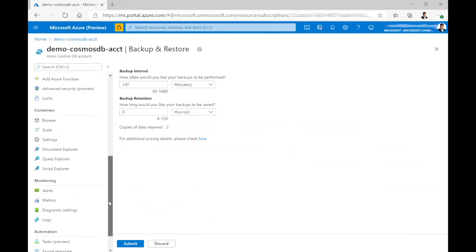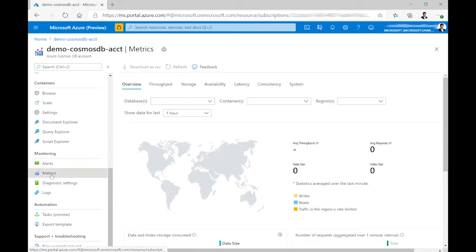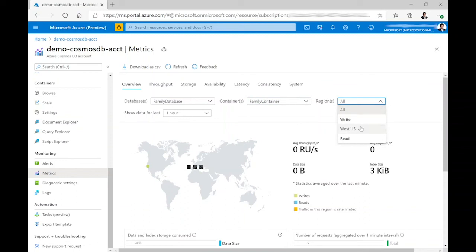And there are certain ways you can monitor your throughput in Cosmos DB. If you go to the metrics section under monitoring, select the databases, select the container, and you can select the region and see how many RUs are consumed for the particular database engine.